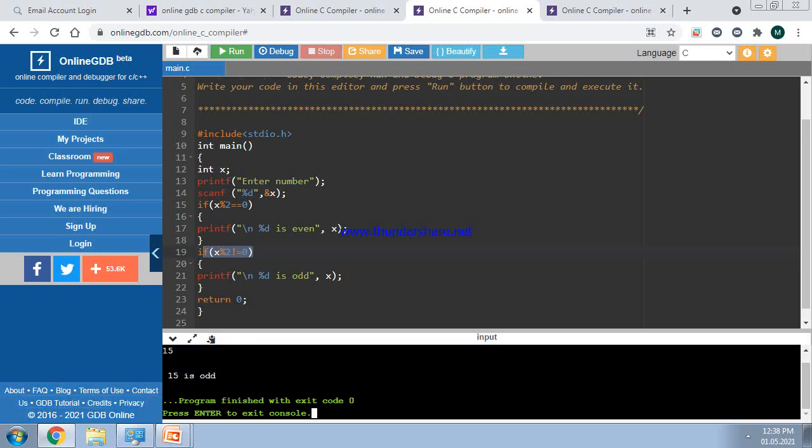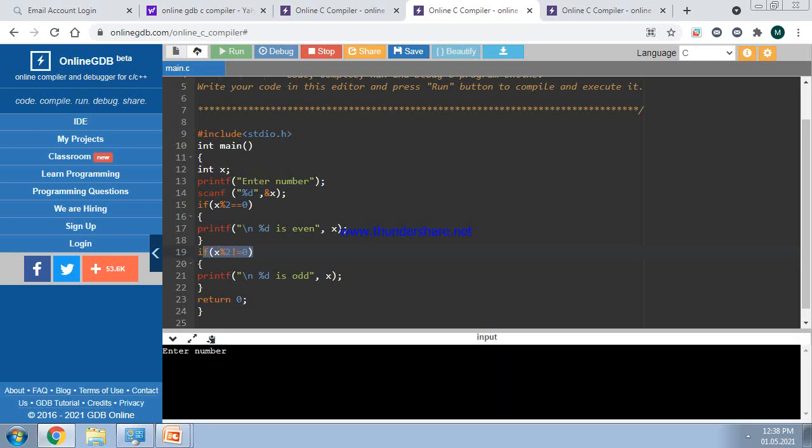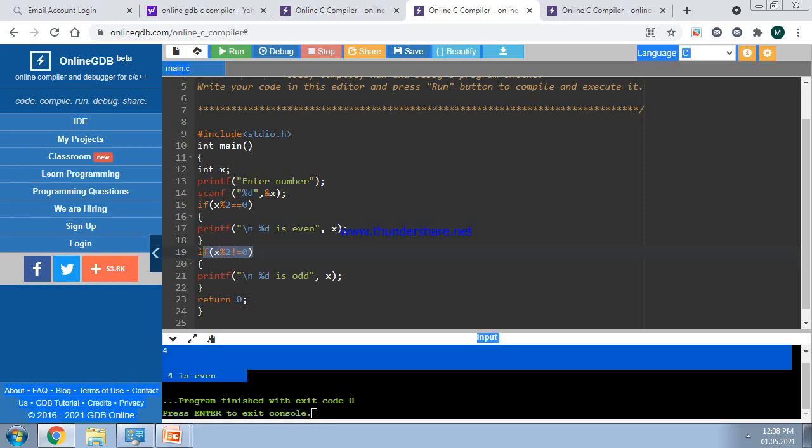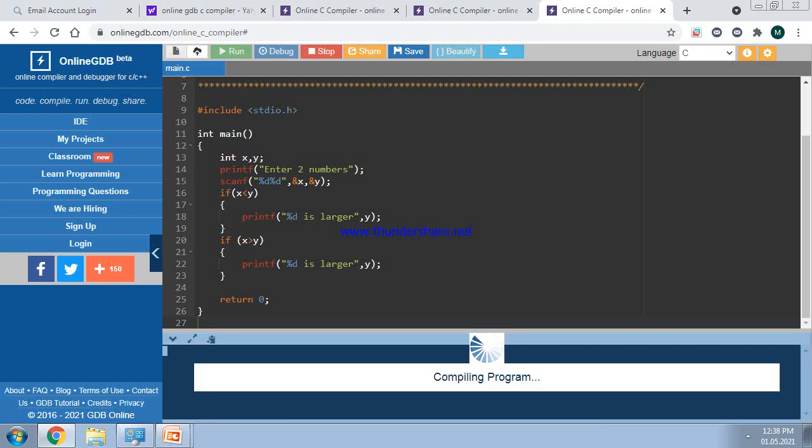Okay. Now again run the program. Now enter an even number. Suppose the number entered is 4. So what is the output? 4 is even. Okay. Now let us see the last program, larger or smaller. It is the same program that we have seen in the explanation.